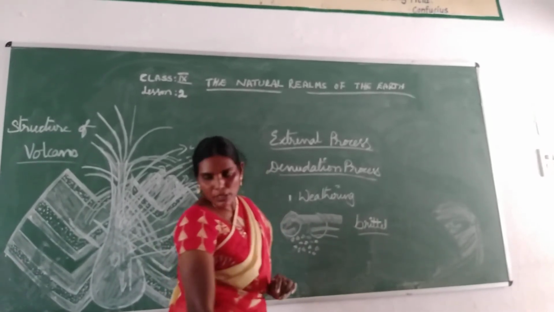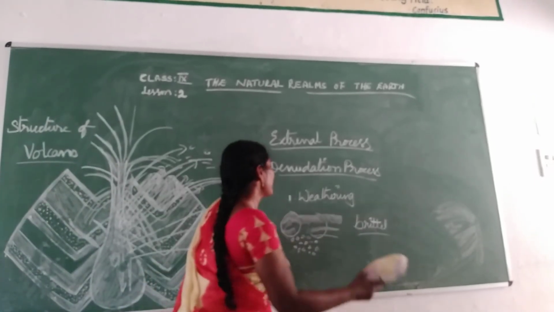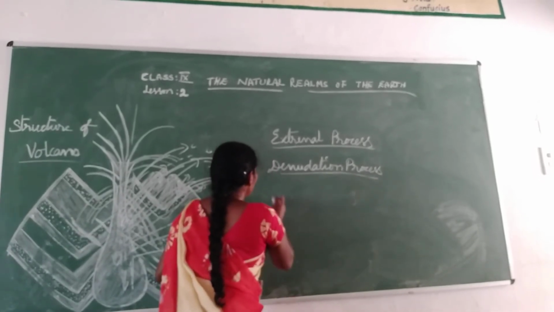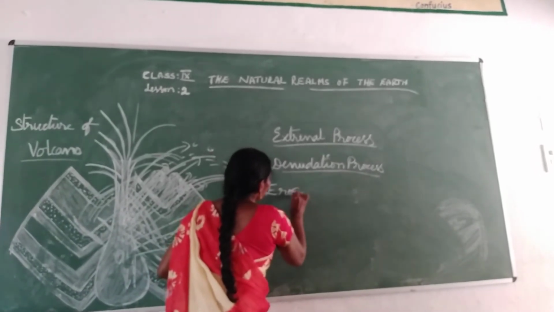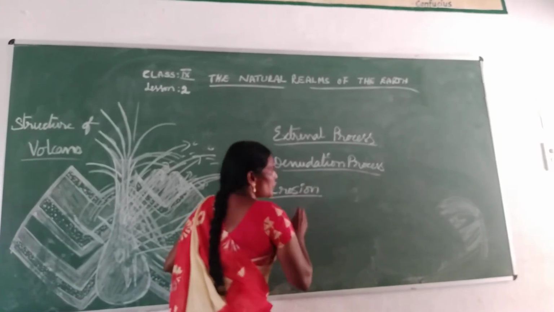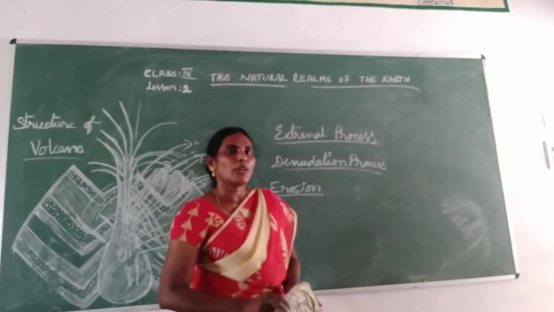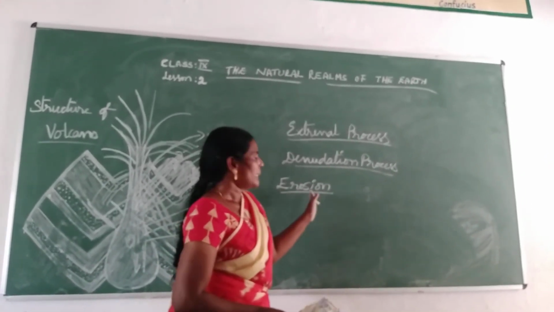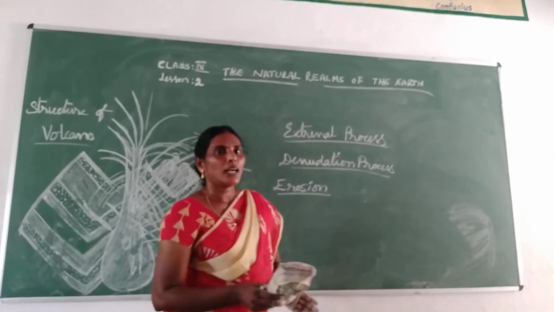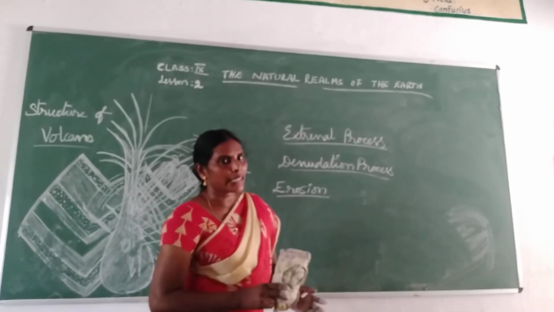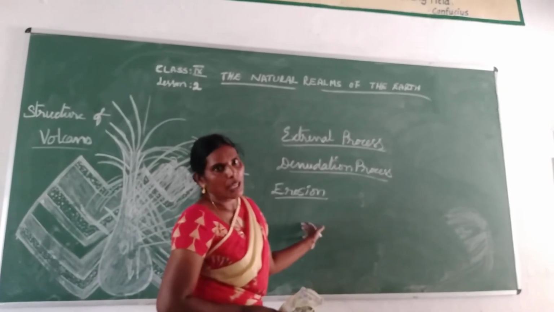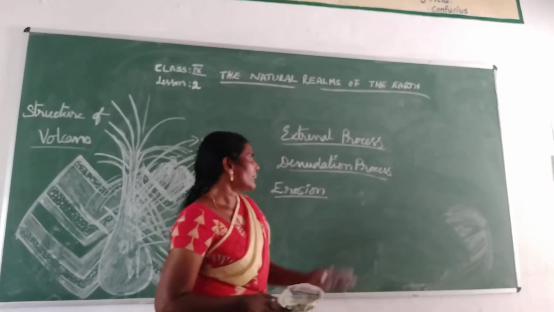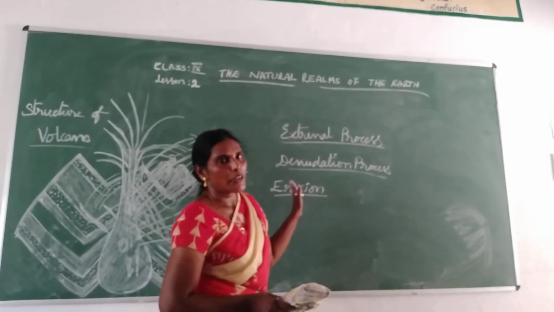Okay. Now the second one is erosion. Erosion means washing. That means washing is done by water and wind only. This water and wind have a very high, a great capacity. That means water and wind can take anything to anywhere. Okay, that much powerful are these water and wind.